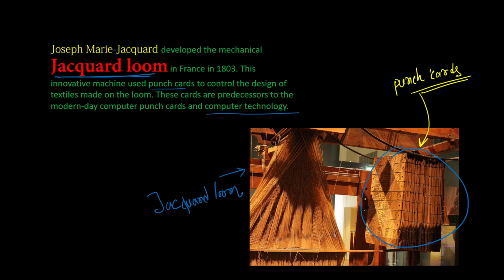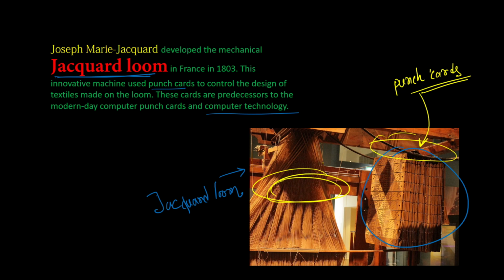These punch cards carry the instructions that are read by the apparatus. So these are the looms, and there is the apparatus. The program is fed into the apparatus, and the apparatus reads the punch cards, and based on that, it tells the loom what patterns to create.